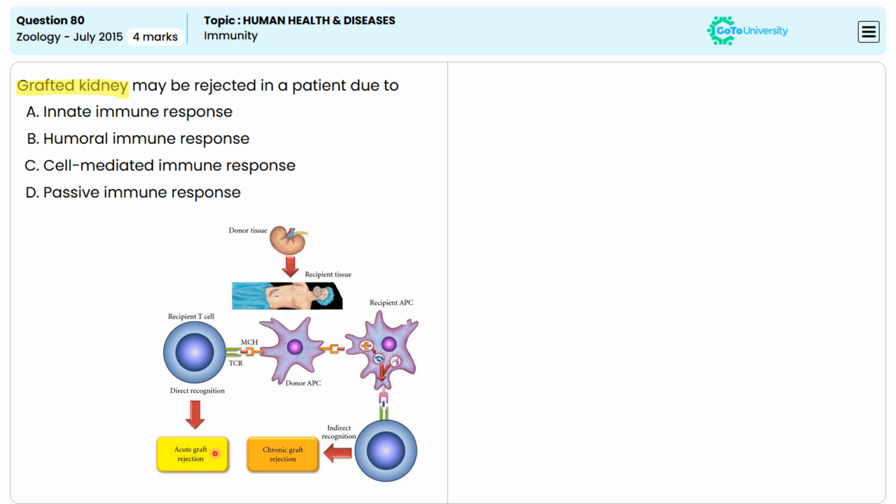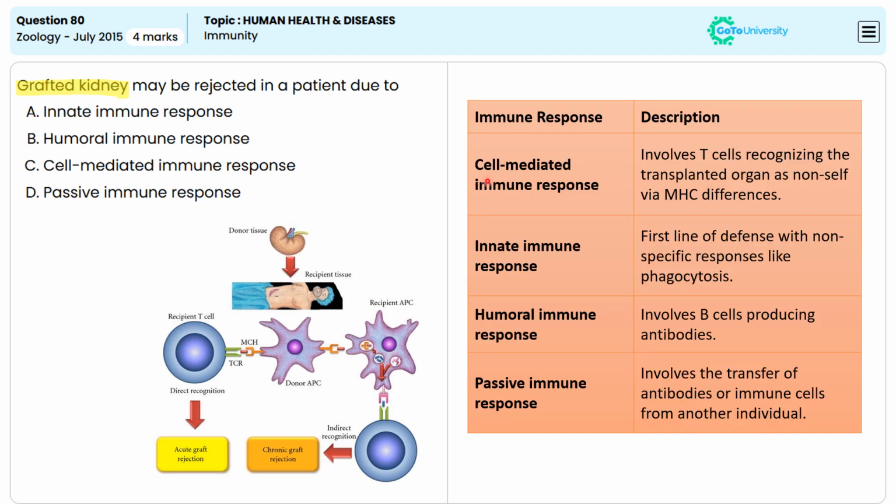So, this process is primarily mediated by the cell, that is the T cells or T lymphocytes. So, this is called the cell mediated immune response, which involves the T cells. And these T cells recognize the transplanted organ as non-self due to the differences in the major histocompatibility complex, that is MHC, and this triggers an immune response that can result in the rejection of the graft. So the answer is option C, cell mediated immune response.